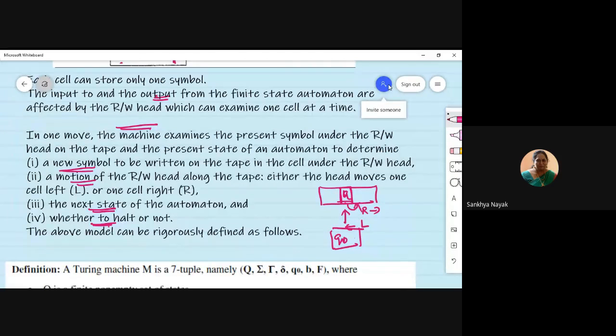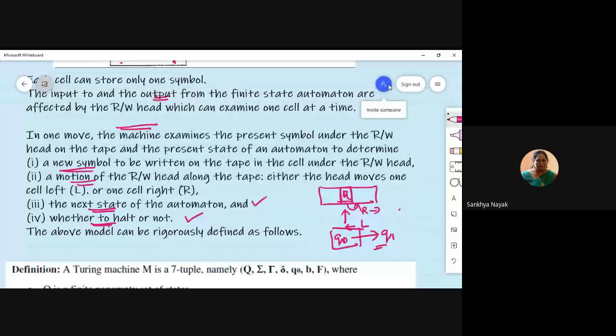After moving, you can also change the state to Q1, etc. So you can determine the next state of the automaton, and there is a possibility that I have to halt. I have to know when to stop. Should I stop or should I continue with the operations? That also can be determined.